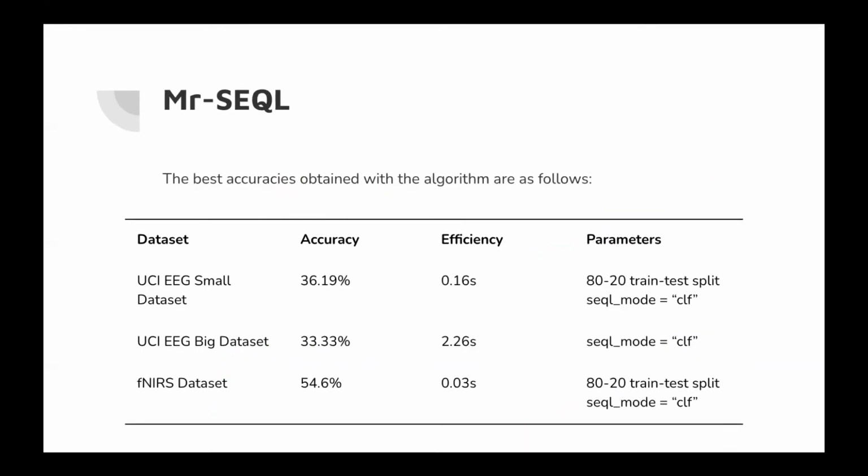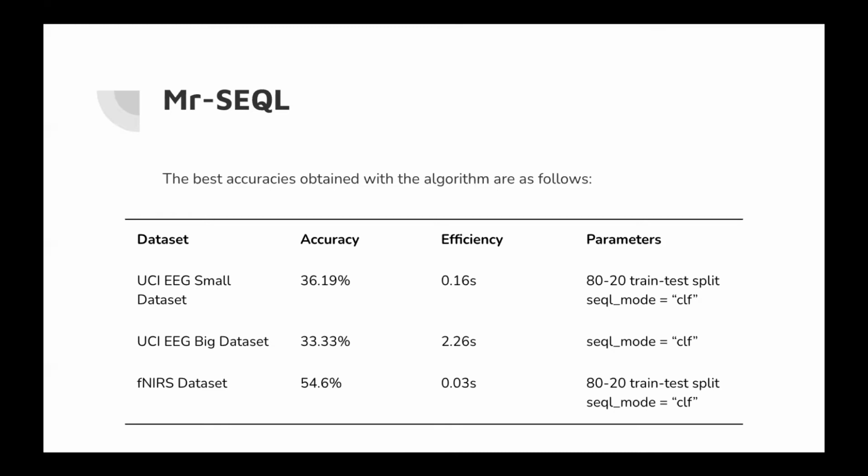Mr. SEQL is very efficient in terms of the time taken, but performs poorly when it comes to accuracy. The algorithm takes 3 parameters: SEQL mode, symbolic representation, and custom configurations. For our datasets, the CLF SEQL mode, which uses Mr. SEQL as an ensemble of SEQL modes, was used, and the symbolic representation was SAX. Out of the 3 experiments, the best accuracy was achieved with the fNIRS dataset on an 80-20 train test split.